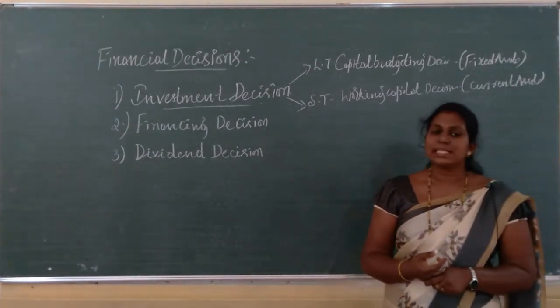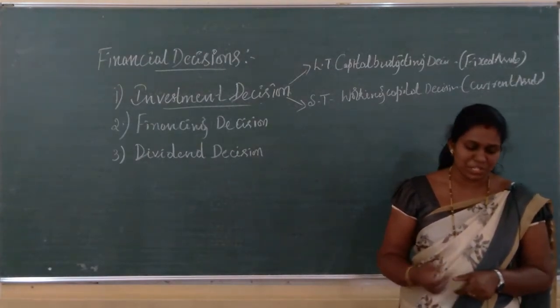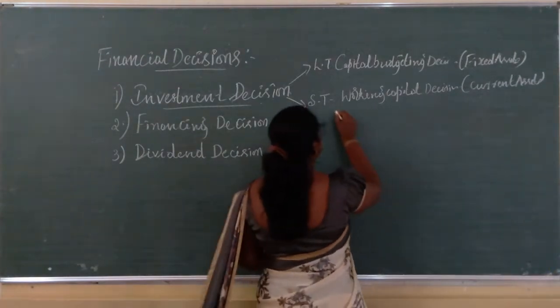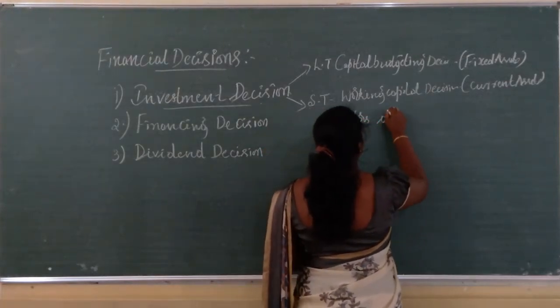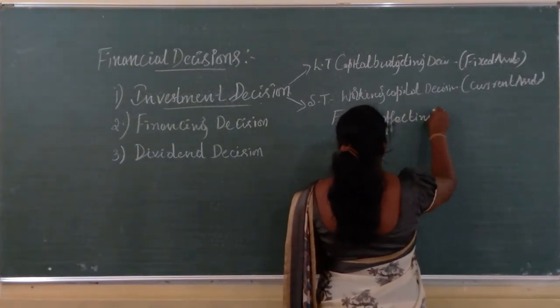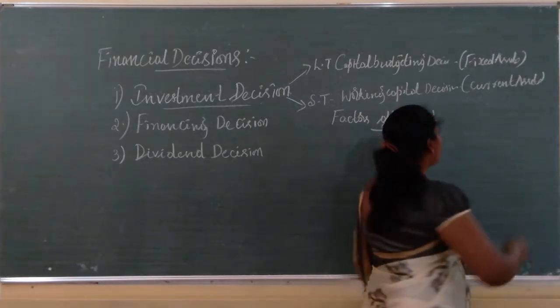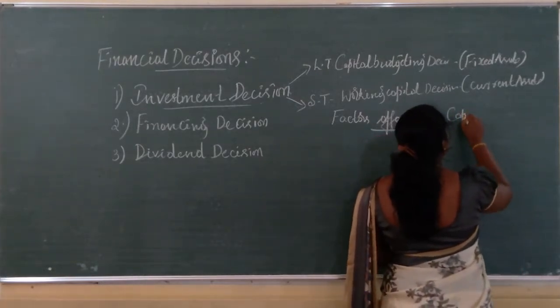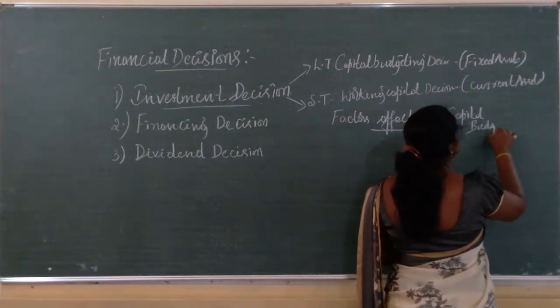Okay. Yes. Next, let us see what are the factors affecting this investment decision. Okay. Factors affecting this investment decision are capital budgeting decision.